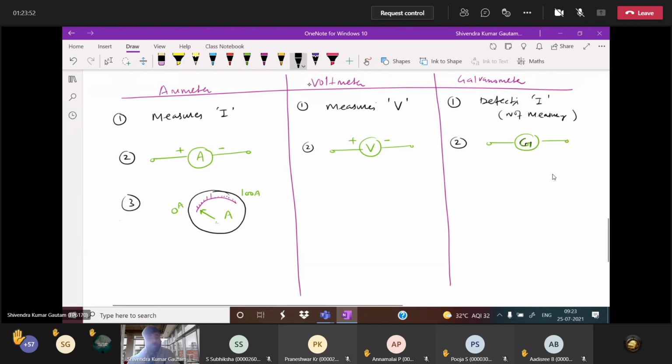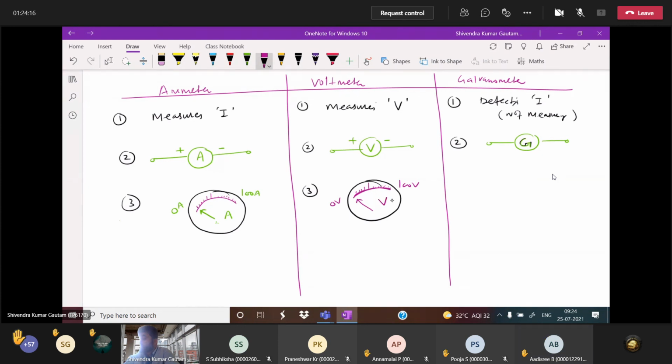Ammeter scale. Okay, now if I see a voltmeter, tell me everybody, in a voltmeter where is the zero: left, right or middle? Left, sir. Okay, here this will be the 0 volt, this is the 100. This is my consideration, 0 to 100. So 0 will be at the left extreme here.